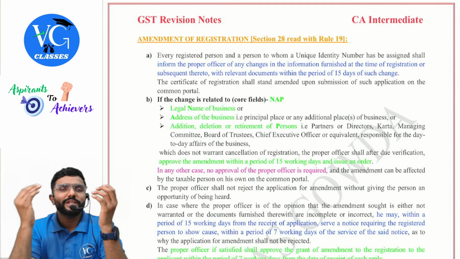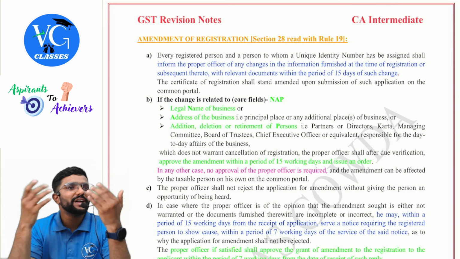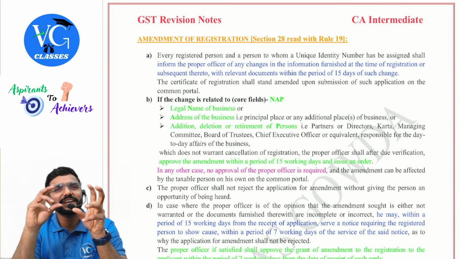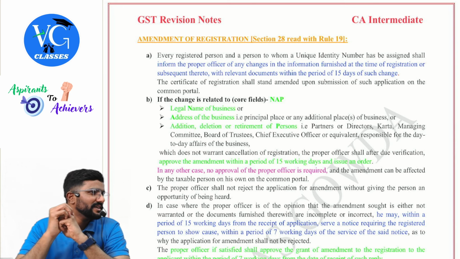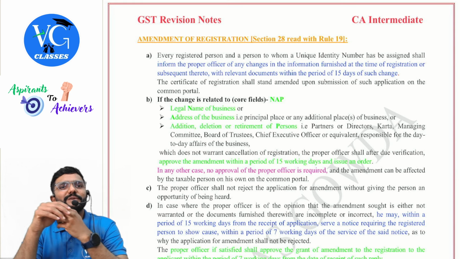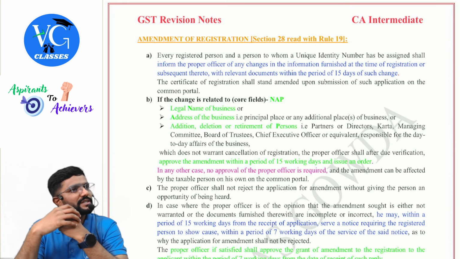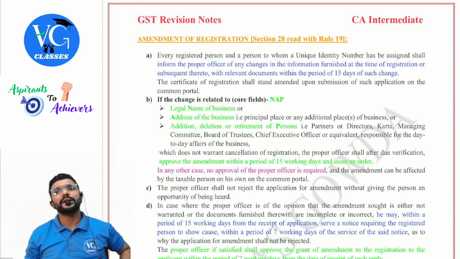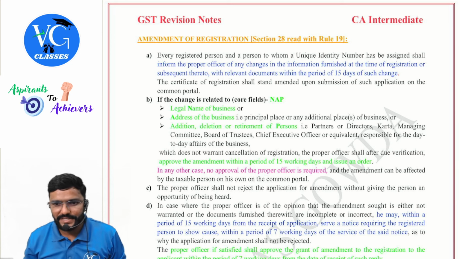Now, sir, once I have made an application for registration and got the registration certificate, are the details given by me permanent? Can I make some changes? Yes. Can I make alterations with respect to the information given by me at the time of registration? Yes, guys. So, Section 28 of the CGST Act provides for amendment. What is it? We will see.